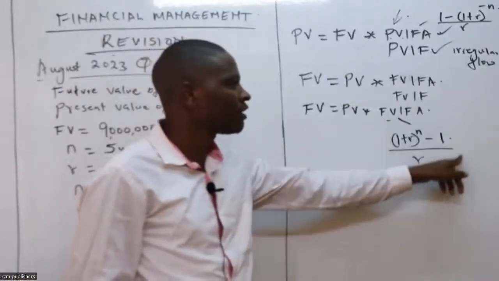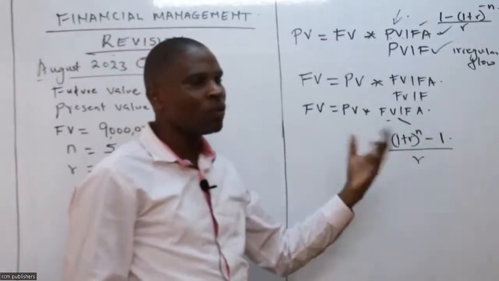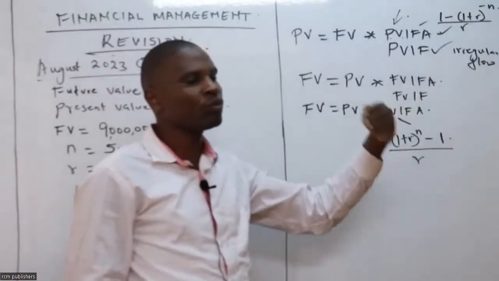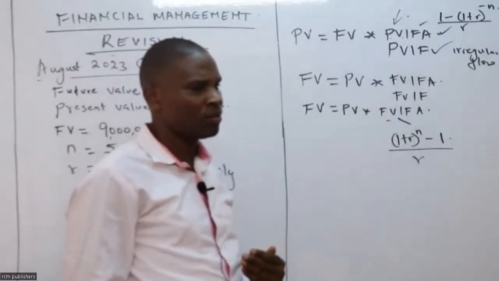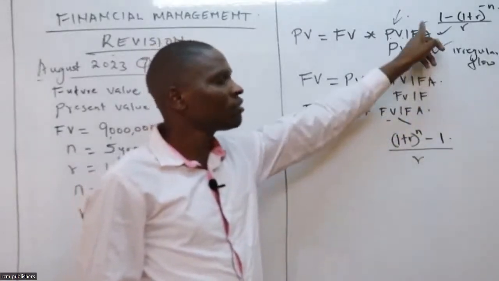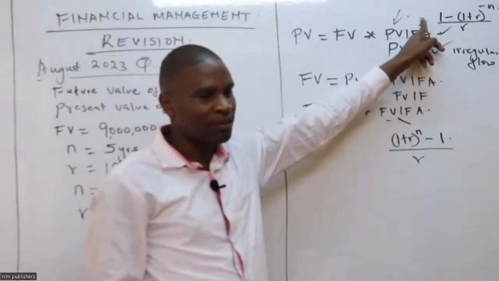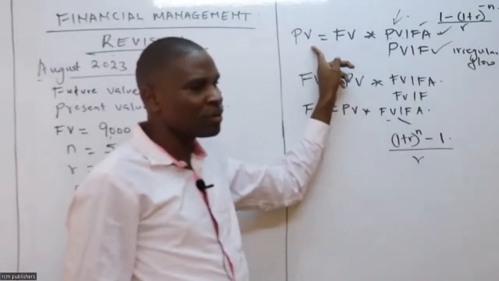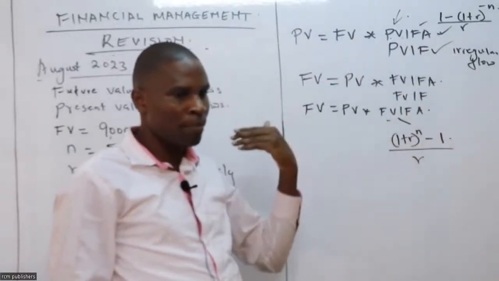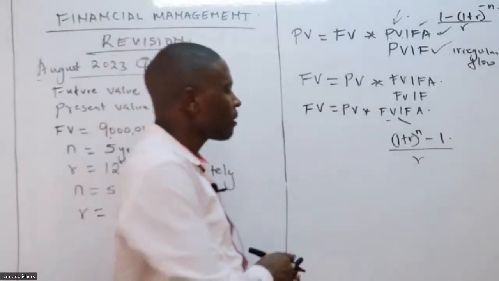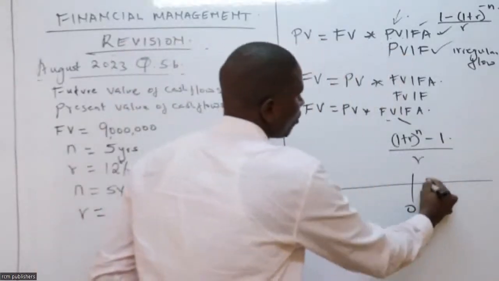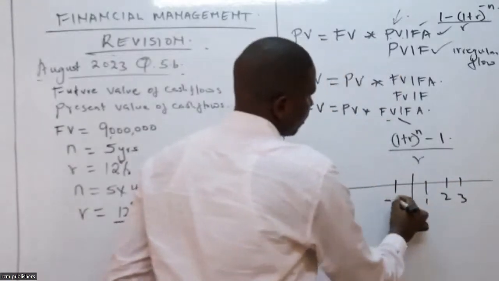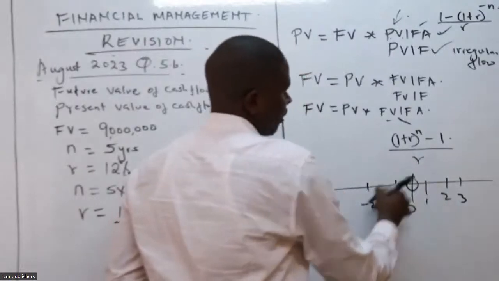This is very important. That means we are compounding. When we are looking at the future, we are going to the future, right? That is what we call compounding. This is discounting. This is compounding. When you are looking at the present value, you are discounting. You are trying to come back from the future. You remember the number line, right? 0, 1, 2, 3, and 0, -1, -2.